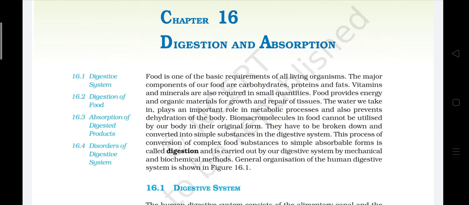Hello everybody. Welcome to this series of audiobook of class 11th and 12th NCERT biology. This is chapter 16 of class 11th, which is digestion and absorption.